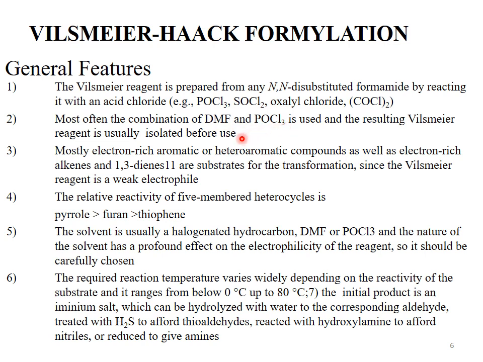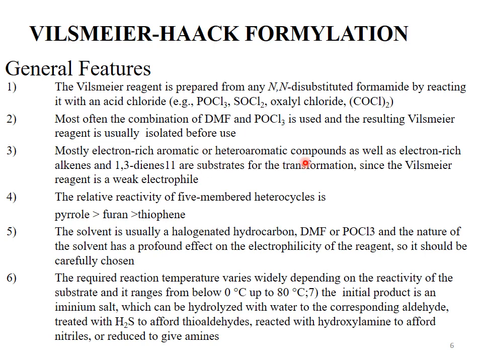The solvent used in the Vilsmeier-Haack formylation reaction is usually a halogenated hydrocarbon. DMF itself can be used as a solvent, or phosphorus oxychloride. The nature of the solvent has a profound effect on the electrophilicity of the reagent, so it should be carefully chosen.